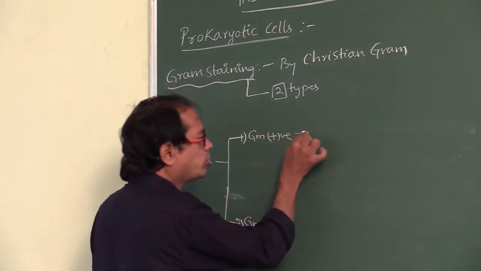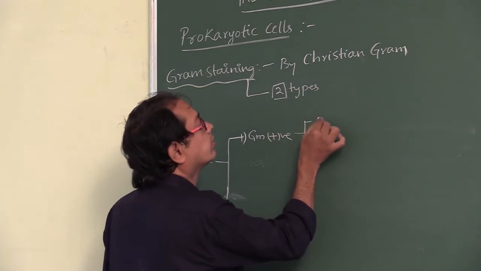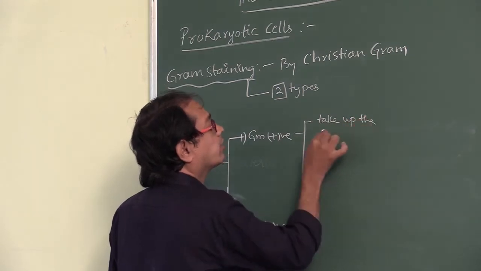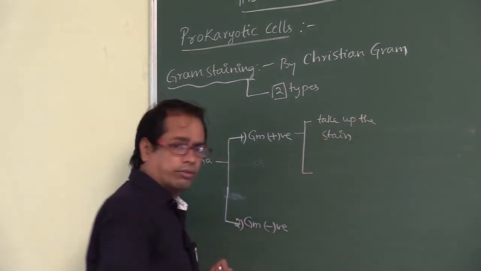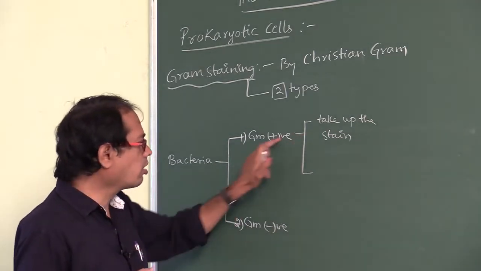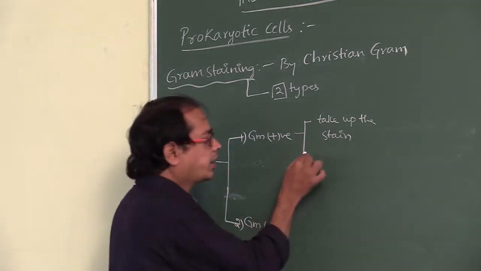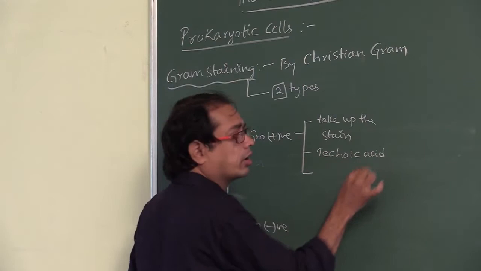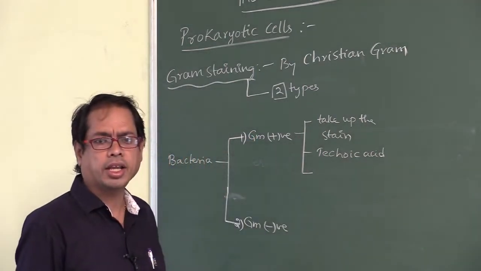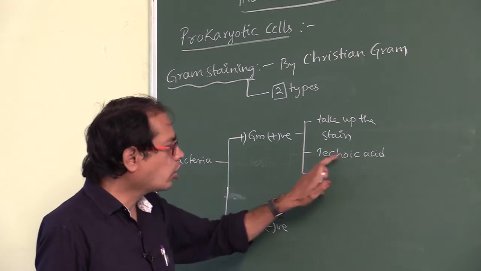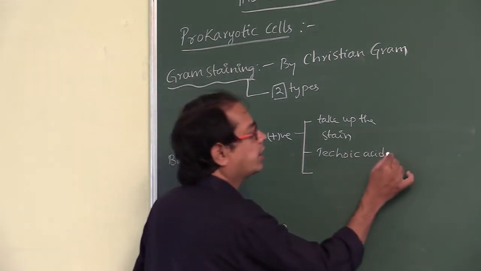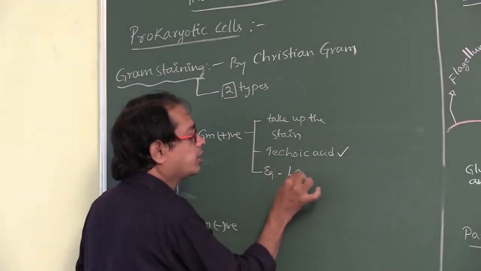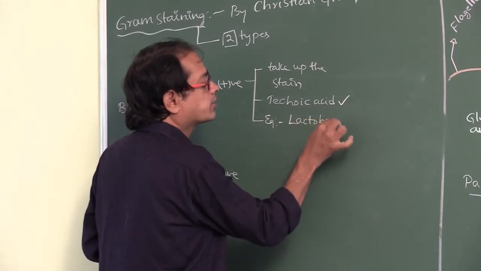Okay, Gram positive means which can take up the stain. Which can take up the stain are called Gram positive bacteria. They contain teichoic acid. Very, very important point. Gram positive bacteria contain a chemical substance called teichoic acid. Teichoic acid is present. And what is the example? That is lactobacillus.